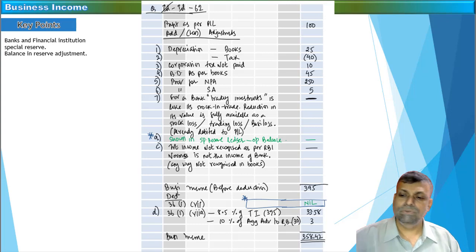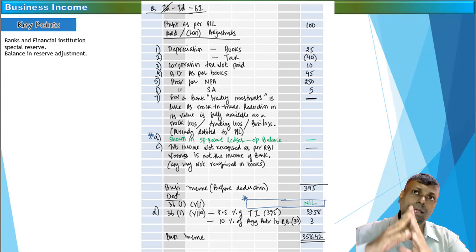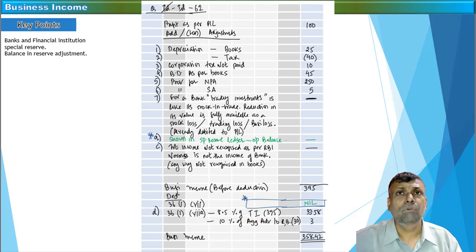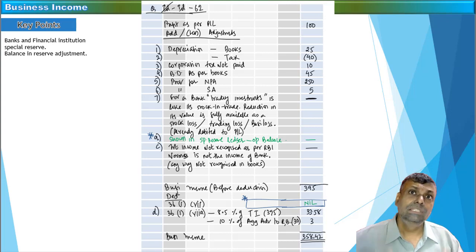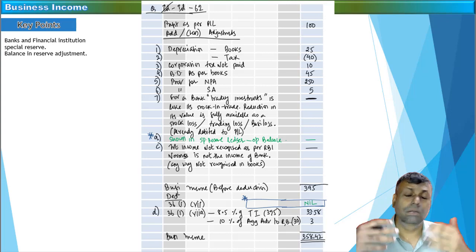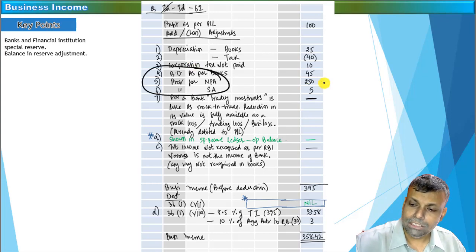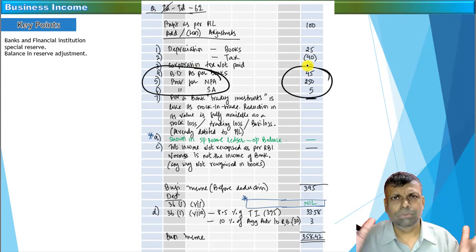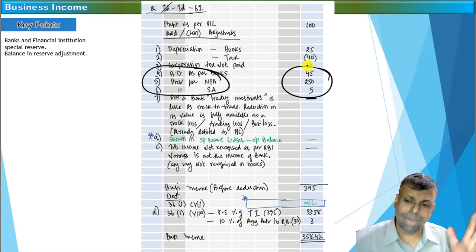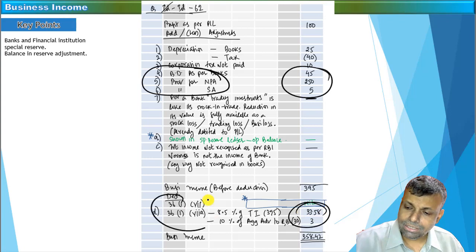This is one another question, friends, we already solved with respect to the bad debts. In relation to the bad debts, the simple understanding is just like your book depreciation add and the tax depreciation less. Similarly, your book bad debts, that means the bad debts you have provided in the books, you add, and whatever is your tax bad debts as per the specific provisions, you have to less it. If you just go through this particular question, almost all the bad debts provision for NPAs etc., which may be as per the banking laws, everything you have to add. So whatever you have done as per the books of accounts you add, and whatever is as per the tax laws you have to less it.